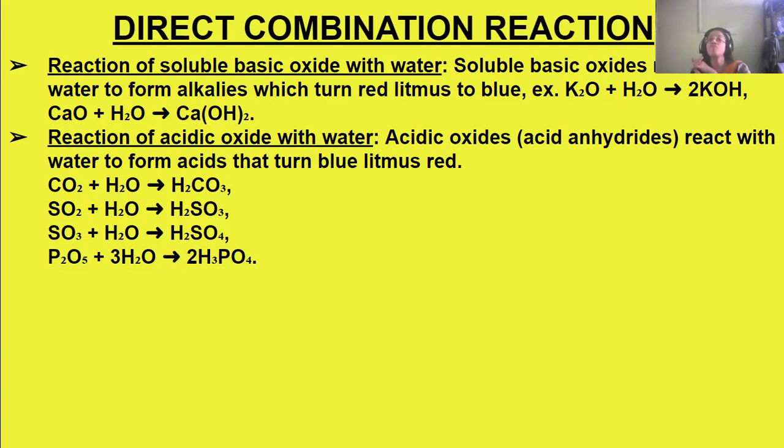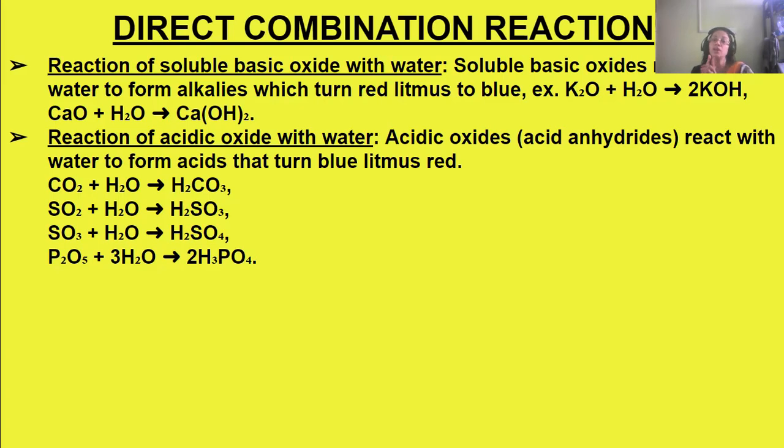Now, reaction of acidic oxide with water. Acidic oxides can also be called acid anhydrides because they do not have water. Acidic oxides react with water to form acids, like basic oxides react with water to form alkalis. And these acids turn blue litmus red.